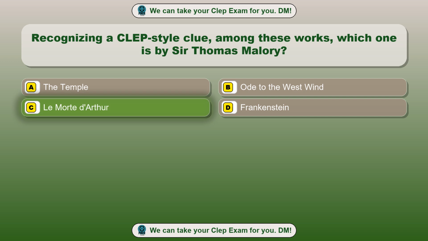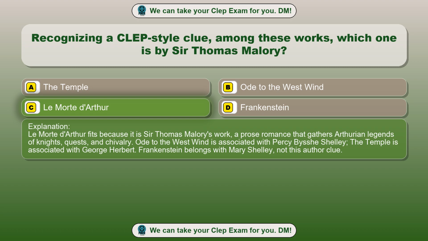Le Morte d'Arthur fits because it is Sir Thomas Malory's work, a prose romance that gathers Arthurian legends of knights, quests, and chivalry. Ode to the West Wind is associated with Percy Bysshe Shelley, The Temple is associated with George Herbert. Frankenstein belongs with Mary Shelley, not this author clue.